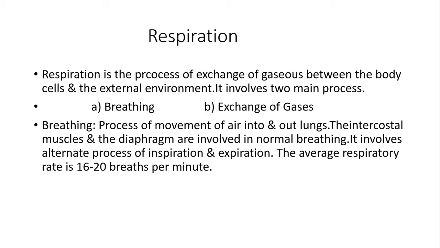Then during contraction, the rib cage is pulled upwards and outwards. With the result, the size of the thoracic cavity is increased. This thoracic cavity is nothing else, it's the chest cavity. So then, during the relaxation of intercostal muscles, the rib cage is moved downwards and inwards. With the result, the size of the thoracic cavity is decreased.